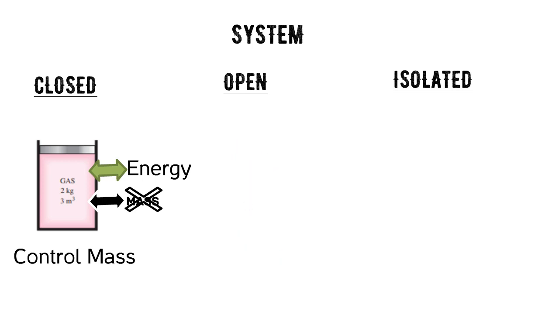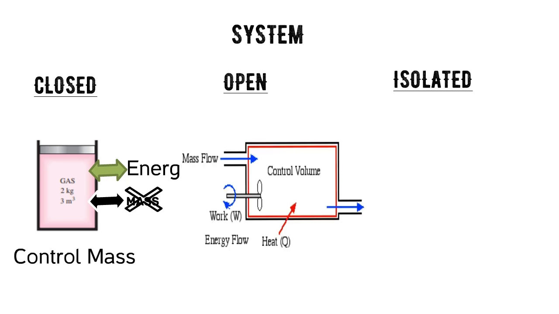An open system or a control volume, as it is often called, is a properly selected region in space. It usually encloses a device that involves mass flow such as compressor, turbine or nozzle. Flow through these devices is best studied by selecting the region within the device as the control volume. Both mass and energy can cross the boundary of a control volume.